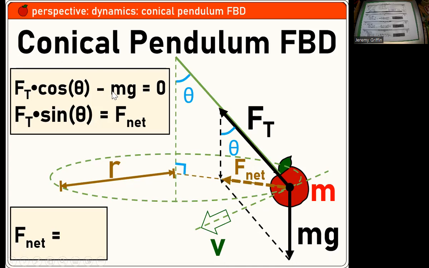And here's the conditions that I have to set up. There's zero vertical force. If you do F cosine of this angle and the weight, those have to balance out, have to zero out. But horizontally, there is a net force because it's on a curved path. There has to be some kind of centripetal force.